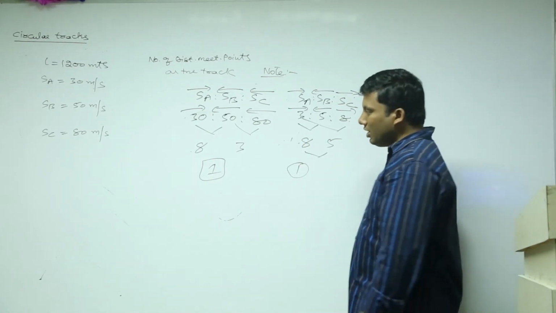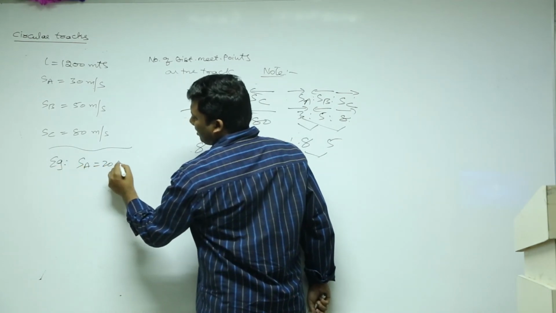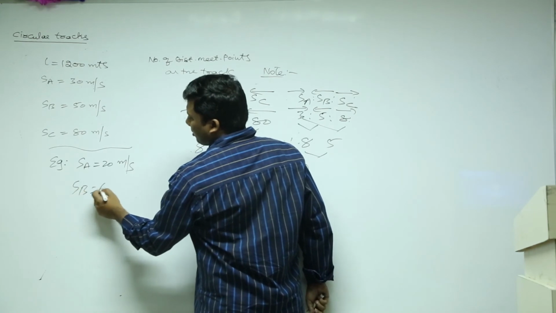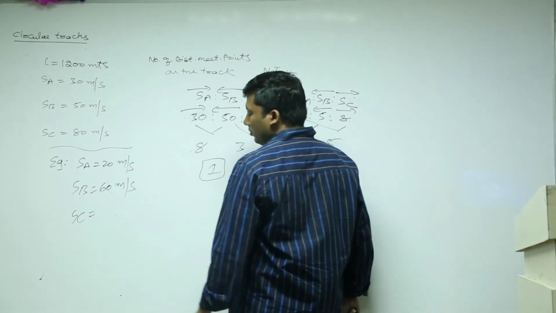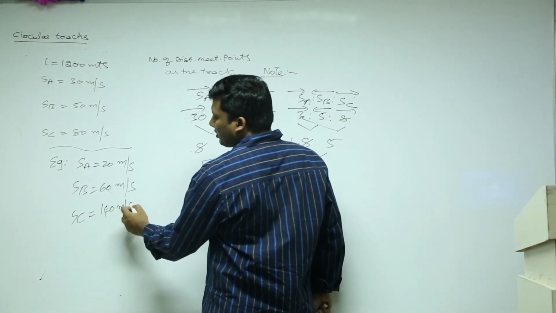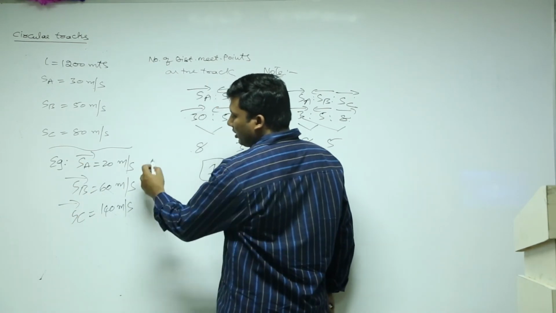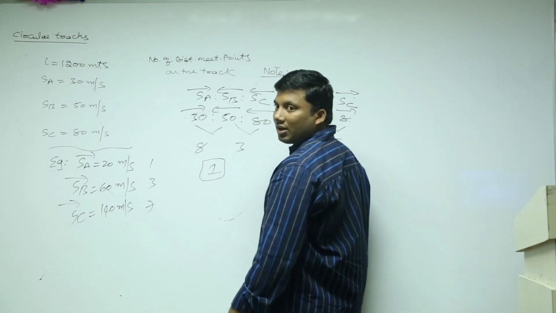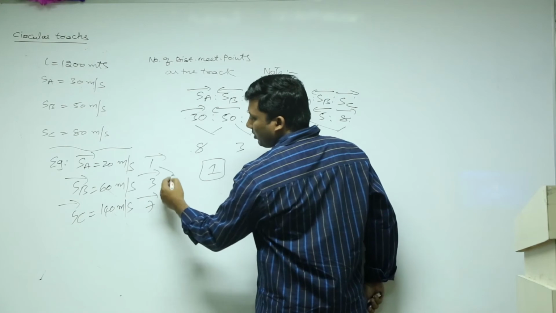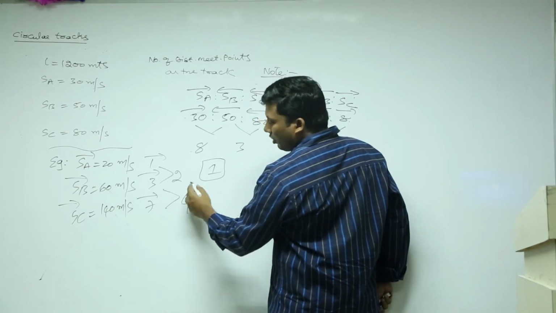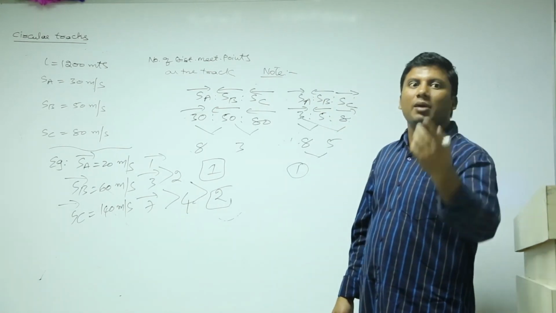Sometimes you will get, suppose I take an example, SA 20, SB 60, SC 140. All are moving in the same direction. Moving in the same direction means 1 is to 3 is to 7. Am I right? Same direction means here 2, here 4. 2 and 4, what will be the answer? 2. Center and its starting point and its diametrically opposite.